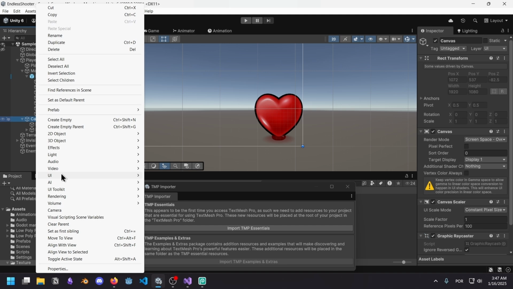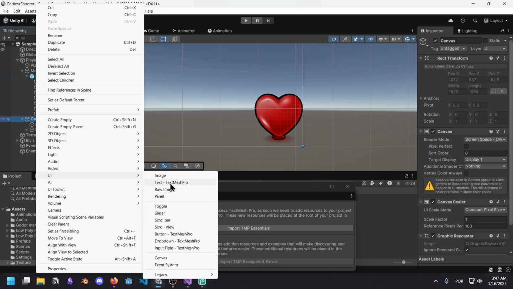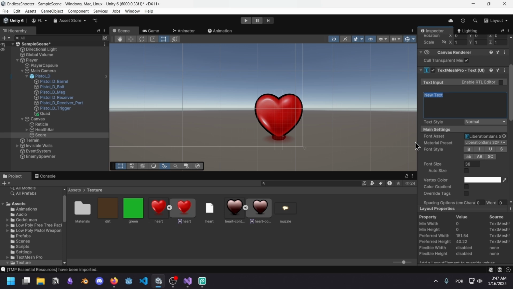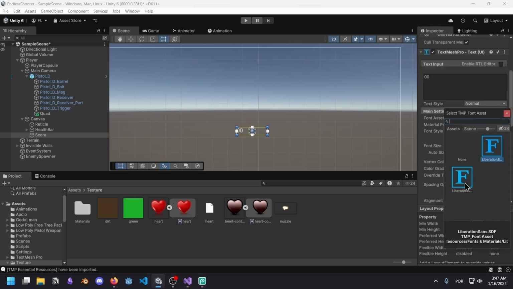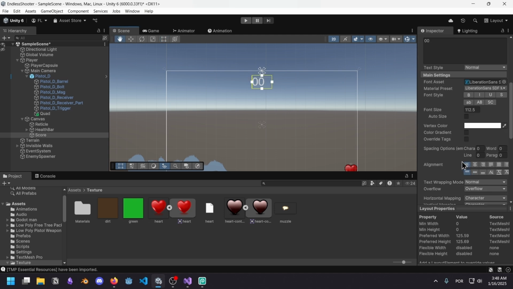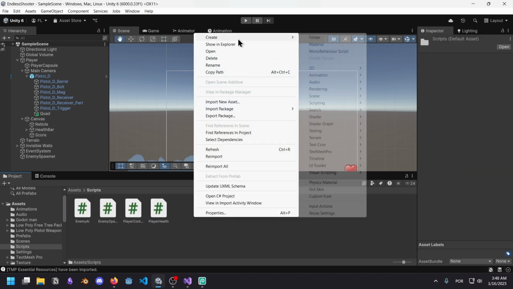To do that, all I have to do is create text. Here it is, score. Import TMP Essentials. As a default, I'm going to keep this at 00. There's only one font. I'm going to keep this, make this way bigger. Keep this at the top. And then obviously I want to align it to the center. Now I'm going to give this thing a script.